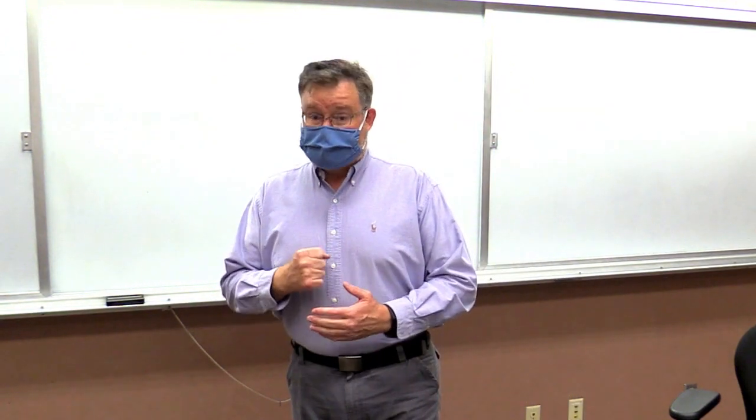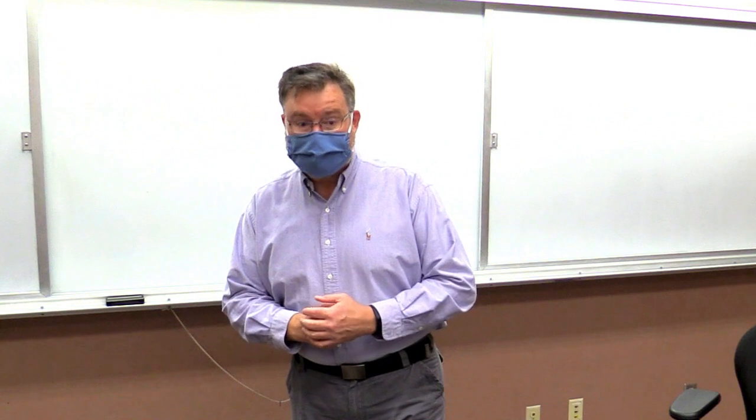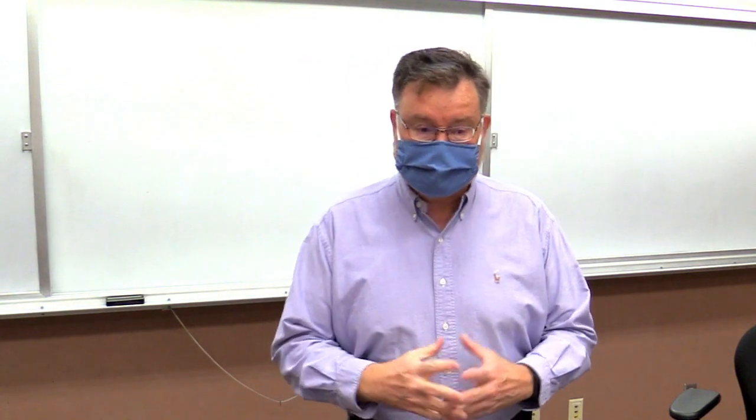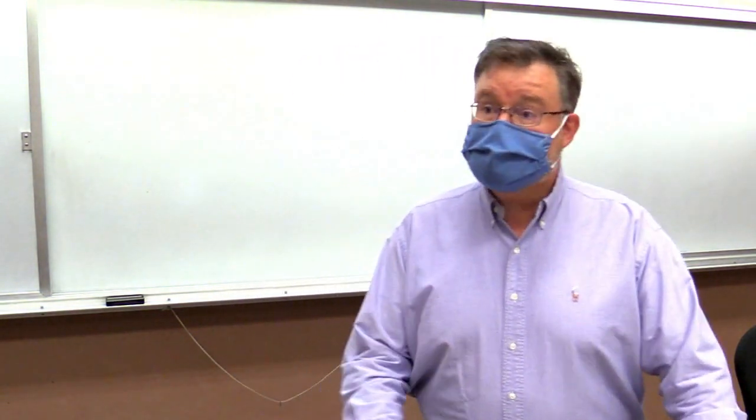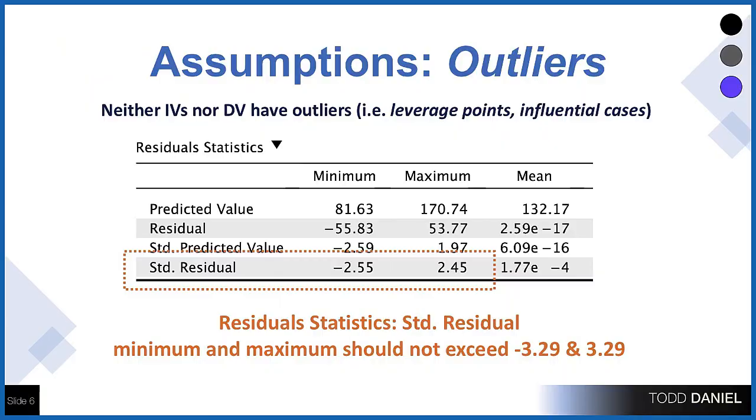I want to review the assumptions that are built into regression and how we would check those in the output. So the first assumption is that we don't have any outliers in either our independent variable or our dependent variable. And there are ways of checking this. We could do a scatter diagram or scatter plot. We can look for leverage values or influential cases.